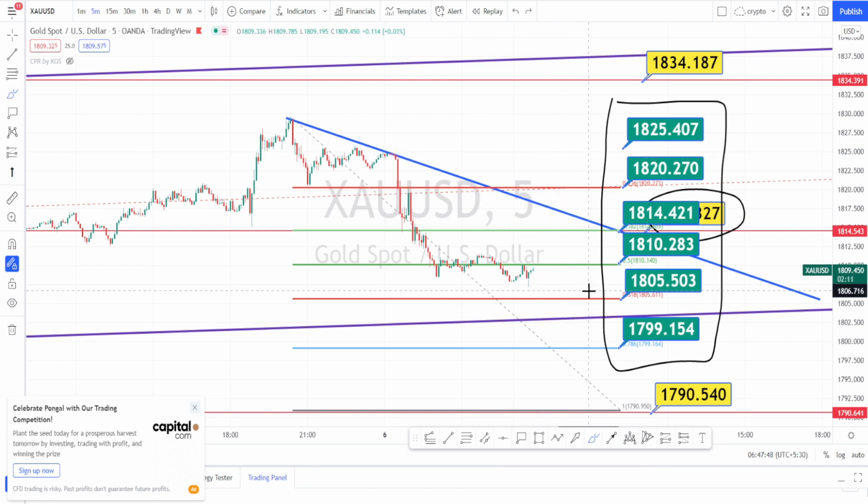Mark these levels in your chart and decide on your entry and exit based on this resistance and support levels.